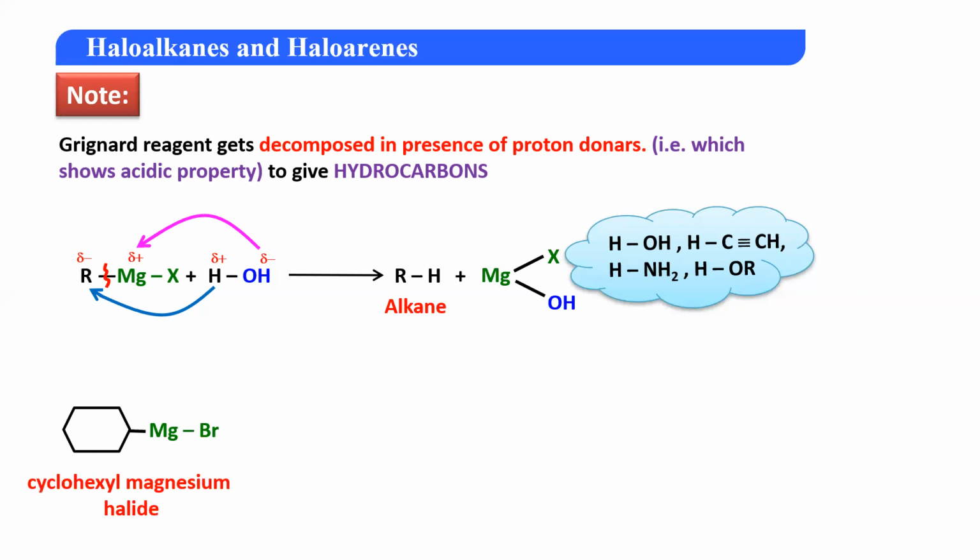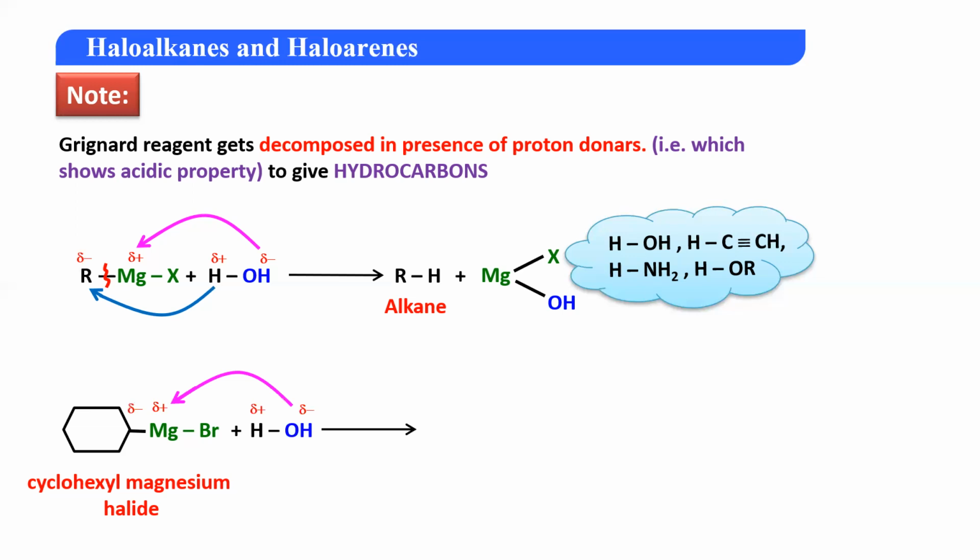Example देखते हैं. जैसे मैंने आपको बोला, you don't need to always take a non-cyclic compound. You can even take a cyclic compound over here. So मेरे पास एक Grignard reagent है, cyclohexyl magnesium halide. I am treating it with water, which is a proton donor in this case. Magnesium, partial positive, carbon, partial negative, hydrogen, partial positive, OH, partial negative. What would happen?